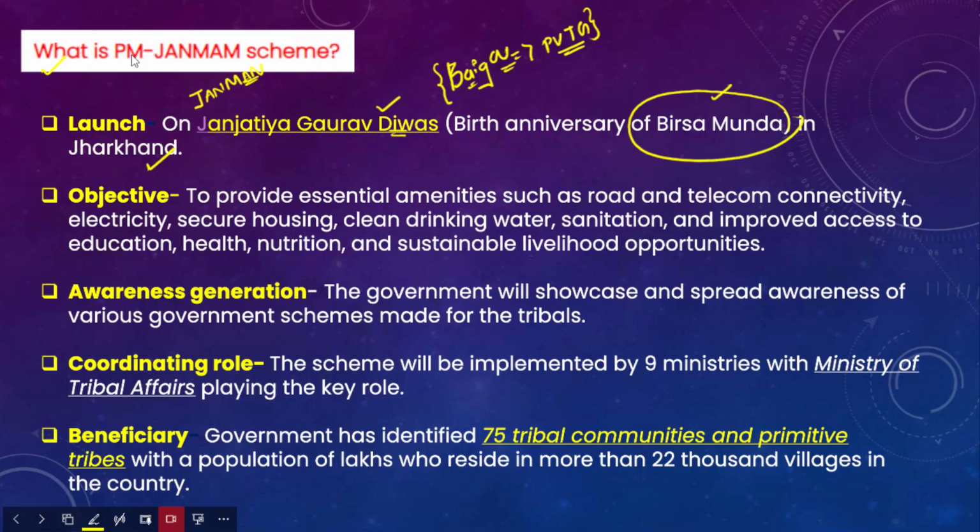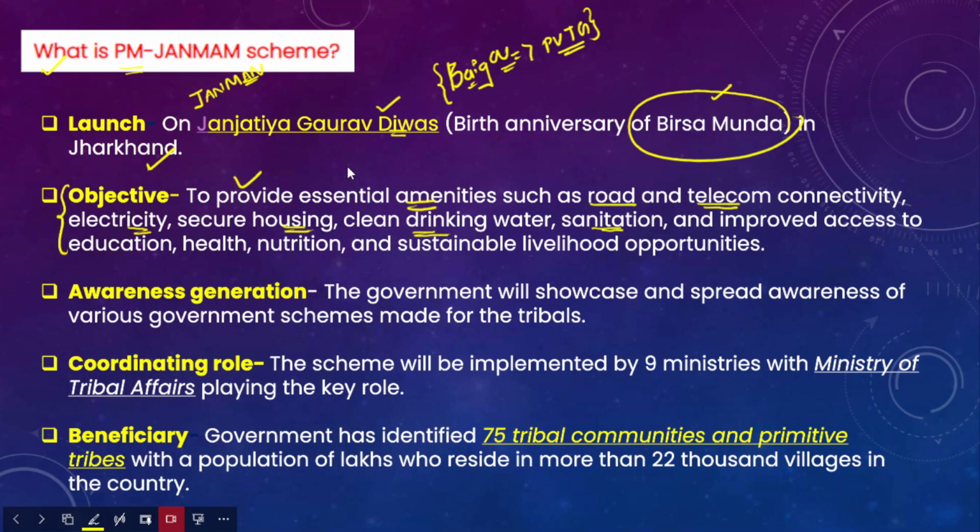However, PM Janman has a certain objective. What is the objective of this program? It will provide essential amenities: road, telecom connectivity, electricity, secure housing, clean drinking water, and sanitation. All these facilities would be provided by the government under PM Janman Yojana.